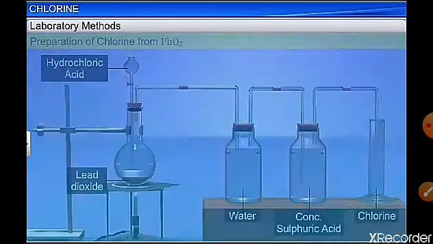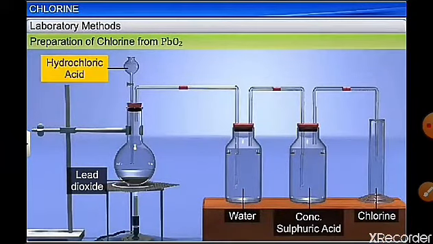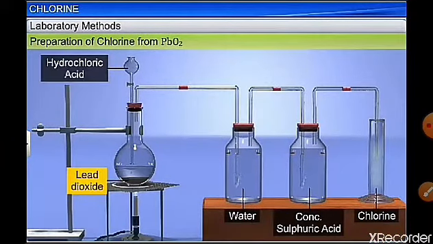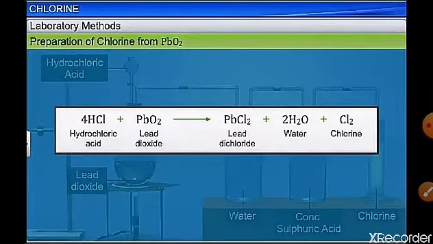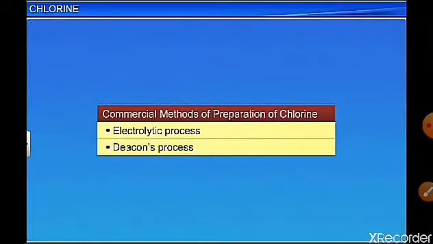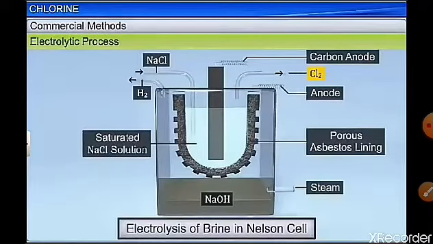So these are the different laboratory methods. From PbO2, that is lead dioxide, with hydrochloric acid, we get lead chloride, water and chlorine. Now commercial methods are the electrolytic process and Deacon's process. In the electrolytic process, brine solution, NaCl, undergoes electrolysis to give sodium and chlorine gas.